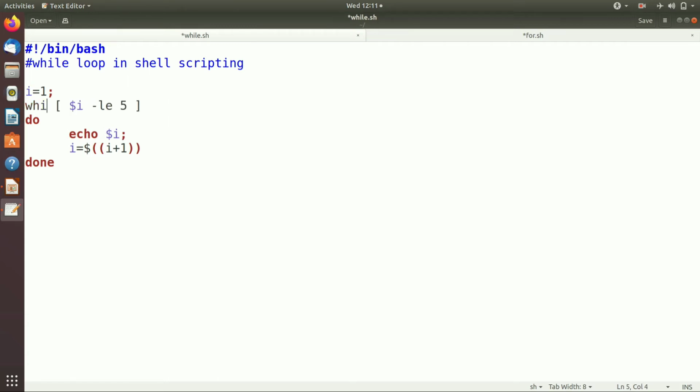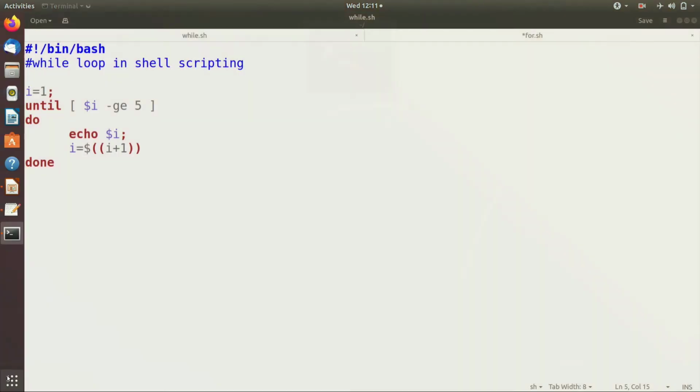I have to write until in place of while, then write -ge in place of -le. So here the greater than or equal condition is true. Then try to run the program.